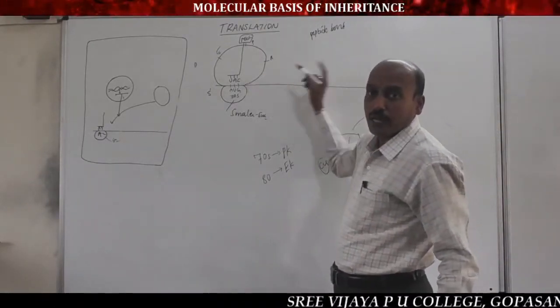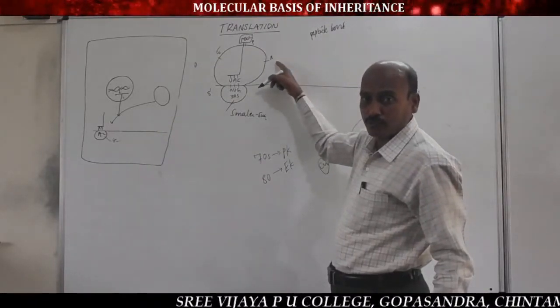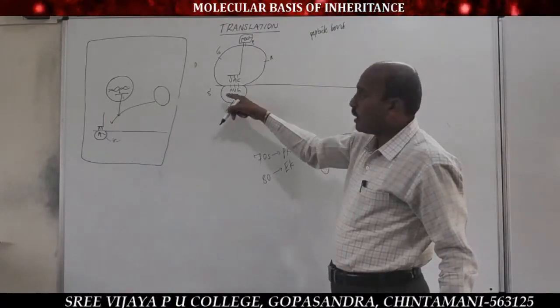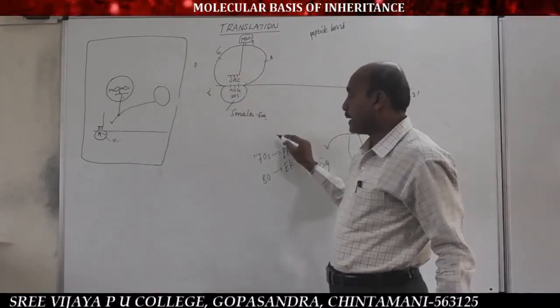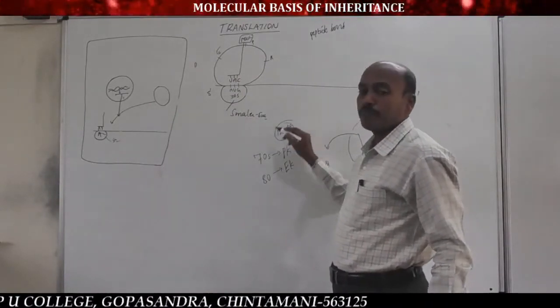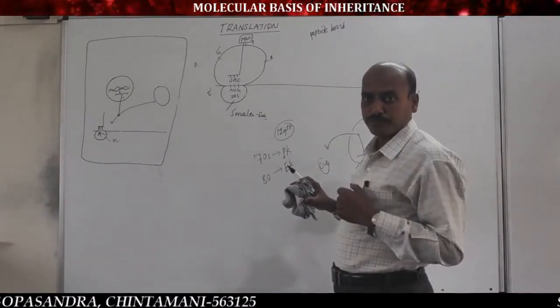Next point, the larger subunit of the ribosome moves to the smaller subunit and fuses with it, in the presence of important Mg2+ ions, magnesium ions, to form an unfunctional ribosome.